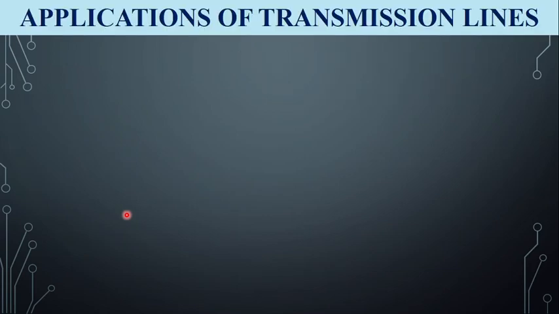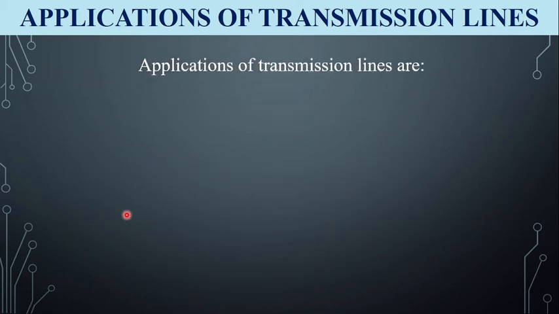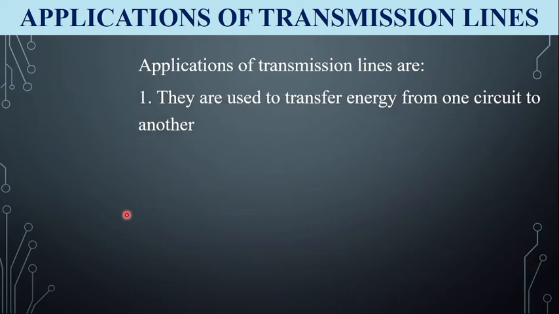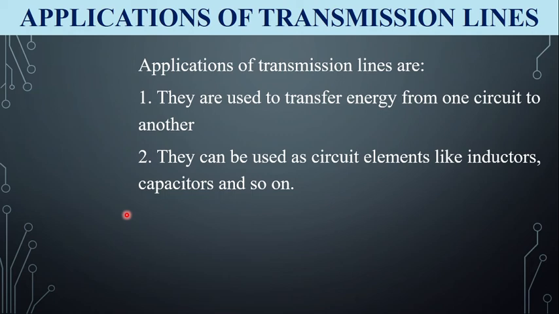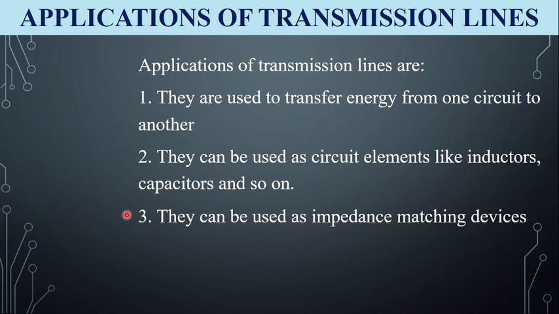Next, coming to applications of transmission line. The applications of the transmission lines are: they are used to transfer energy from one circuit to another circuit. They can be used as circuit elements like inductors, capacitors, and so on. Another application is that they can be used as impedance matching devices.